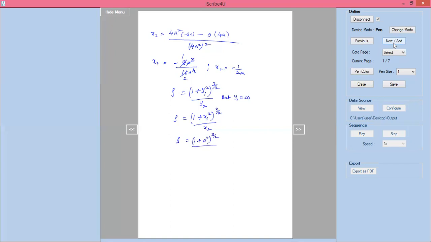The value of x2 we found is minus 1 by 2a. So 1 power 3 by 2 is 1, divided by minus 1 by 2a. So rho equal to minus 2a. Modulus of rho equals 2a, which is the radius of curvature solution for the given problem.